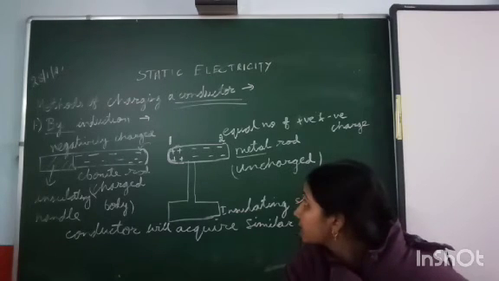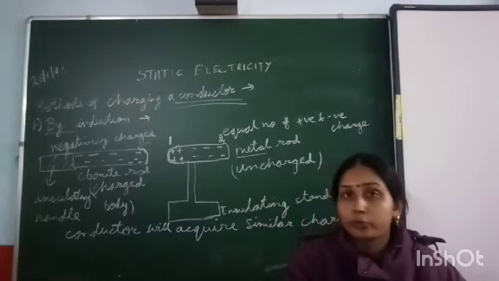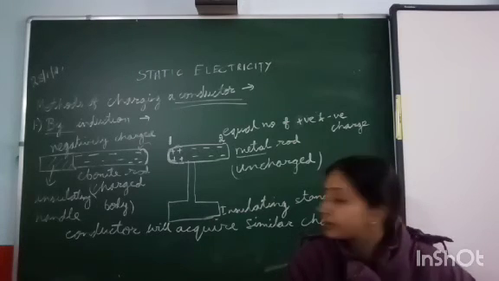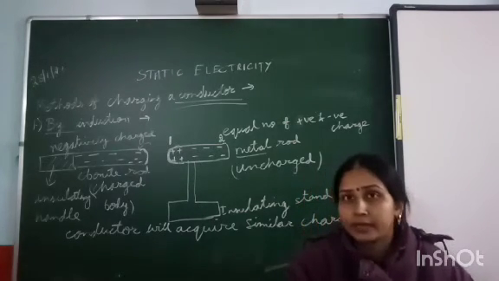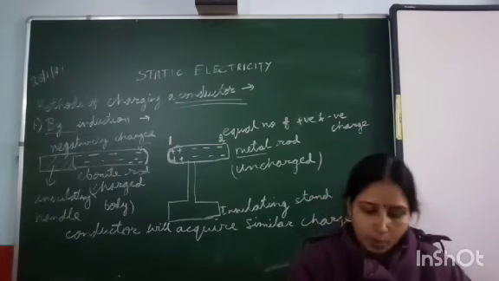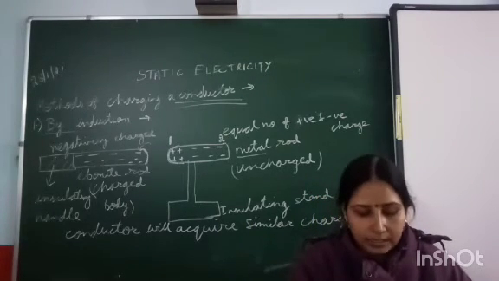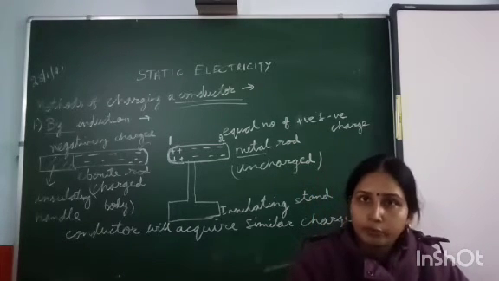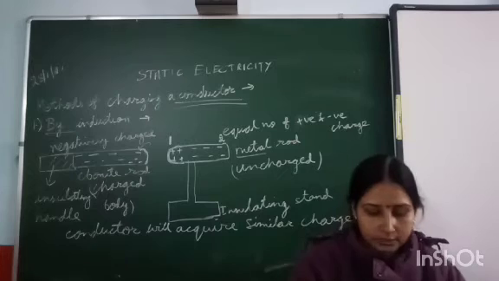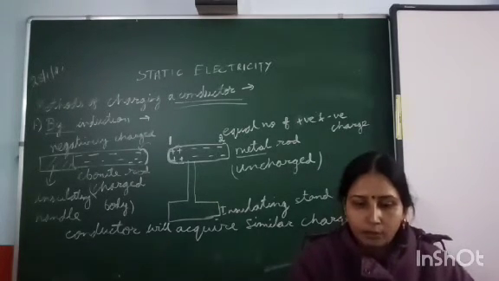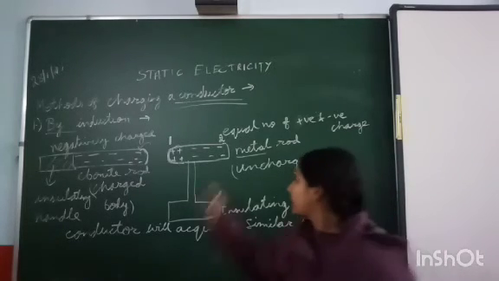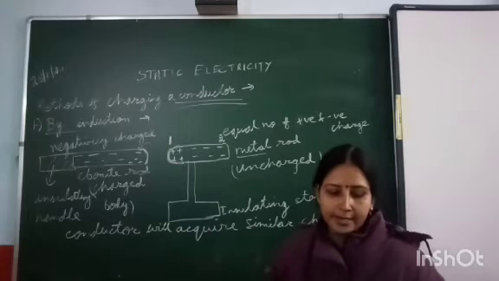So the positive charge from end 2 will move towards end 1, and hence end 2 will become negative and end 1 will become positive. On removing the rod, the electrons of the metal rod will move from 2 towards 1 and hence neutralize the charge.